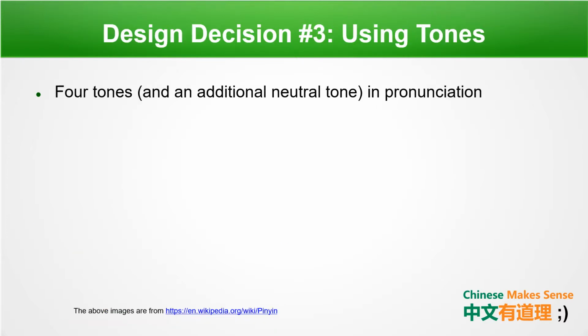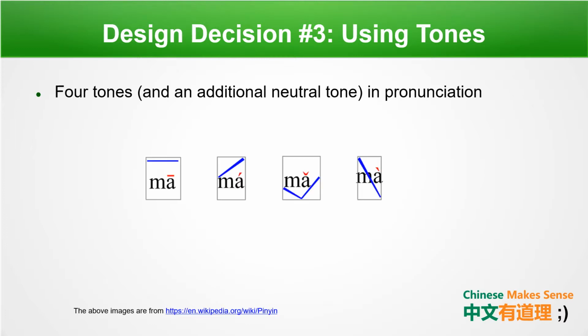In order to solve the problem of pronunciation overloading, we use 4 different tones, including a neutral tone in pronunciation. The first tone goes directly horizontally, the second tone goes up, the third tone goes down and then back up, and then the fourth tone goes down. For example, ma, ma, ma, ma.